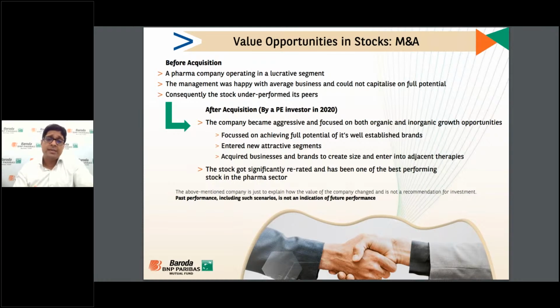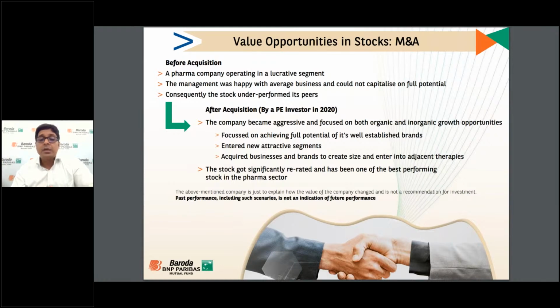So, just giving an example of one company, right? Before acquisition, this was a pharma company that was operating in a very lucrative segment. The demand for that product was very high, and management was very happy with the average business and average business growth, and they knew that there is a demand for that product, but they were not able to capitalize on the full potential of their product, right? And consequently, the stock underperformed compared to its peers, and the valuation of that stock was lower than the industry valuation from FY15 to FY20.